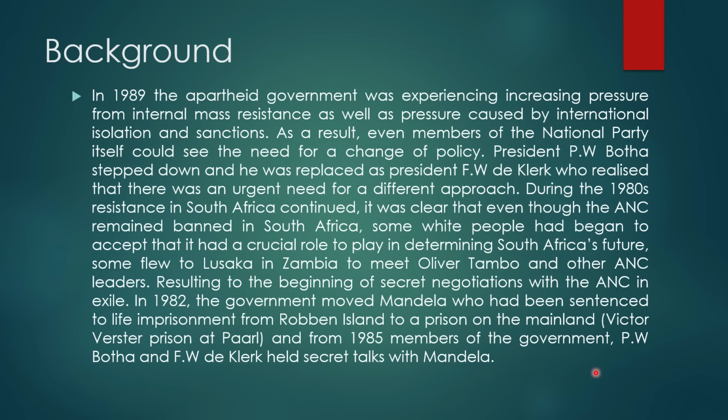As a result, even members of the National Party itself could see the need for a change of policy. Okay? President P.W. Botha stepped down and he was replaced by President F.W.